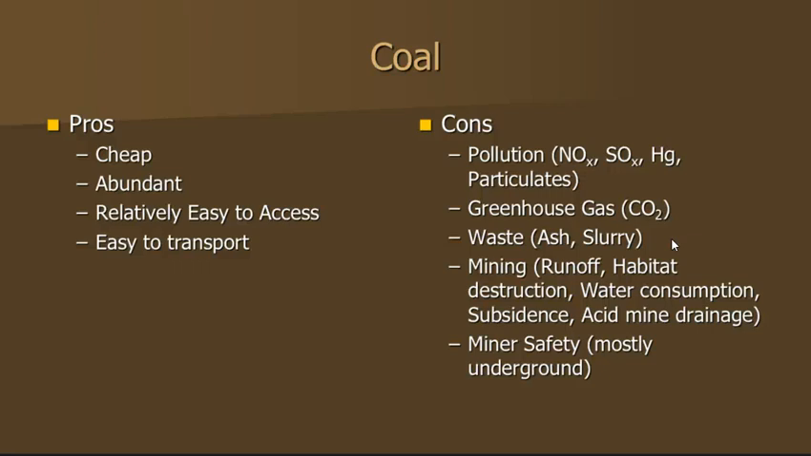Now, the mining itself, there's the runoff, right? The acid mine drainage, those are related to each other because acid mine drainage is caused by runoff. But runoff can also be a problem because it could cause erosion in high walls and cause those to collapse and things like that. Habitat destruction, obviously, because you take the entire top off of the coal. Huge amounts of water consumption, especially when you're processing the coal. And then there's subsidence that can occur. Okay, and subsidence is where the ground actually sinks, and we've talked about subsidence when we talked about aquifers.